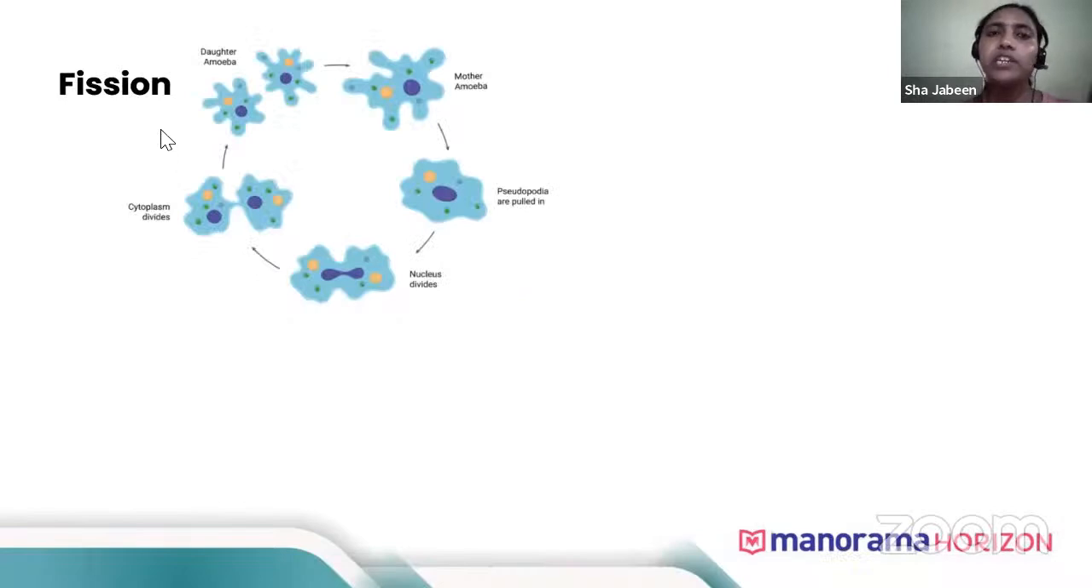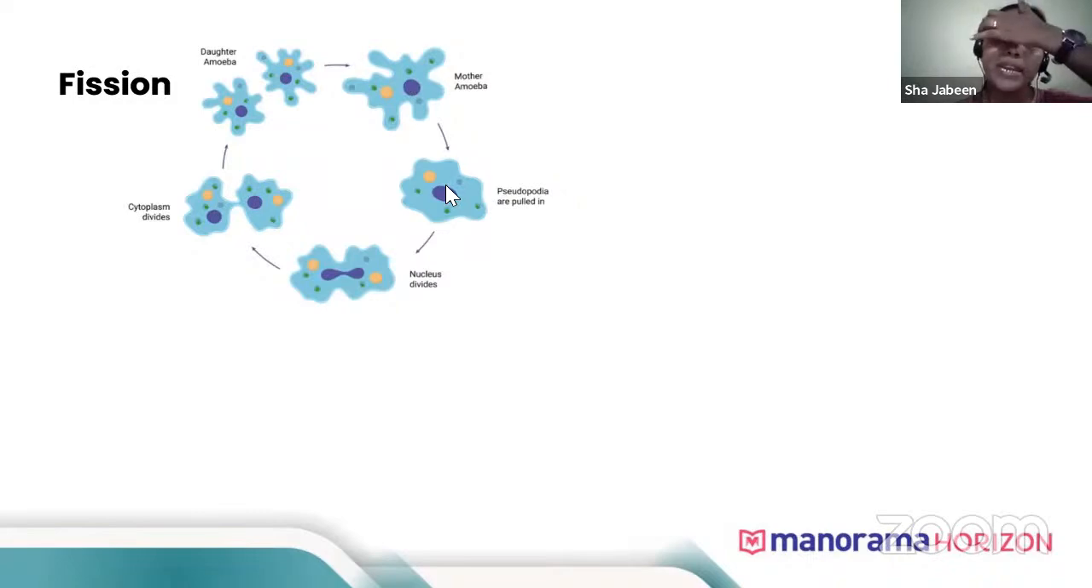You can see there are different types of asexual reproduction. First, we'll study about fission. Now, what does the term fission mean? You might have heard two kinds of terms in physics, fusion and fission. In biology also you'll hear the same terms. Fission and fusion are opposite to each other. Fission means breaking, division, and fusion means combining. So what happens here, you can see one mother amoeba, it enlarges.